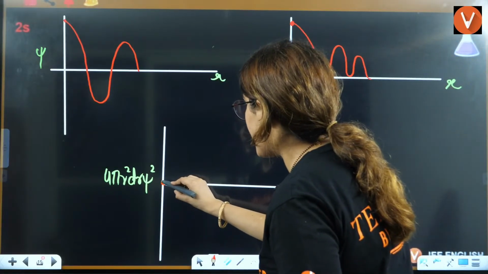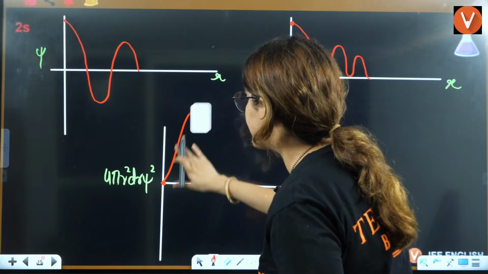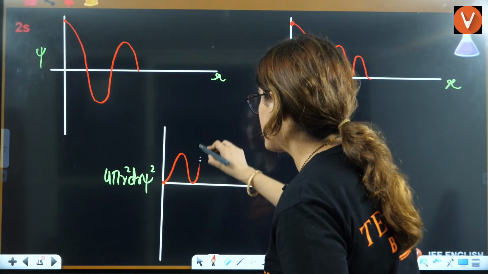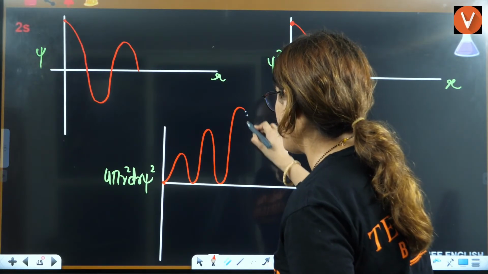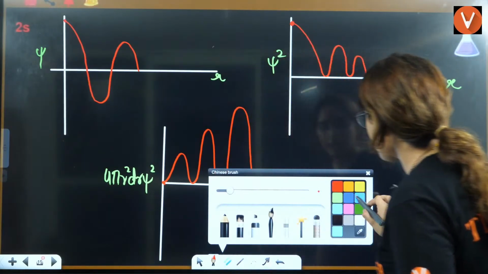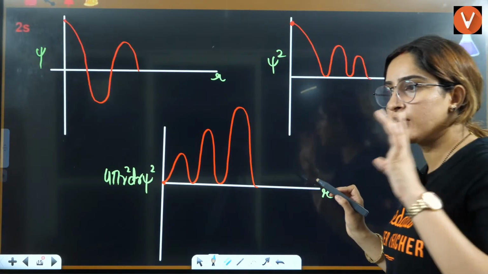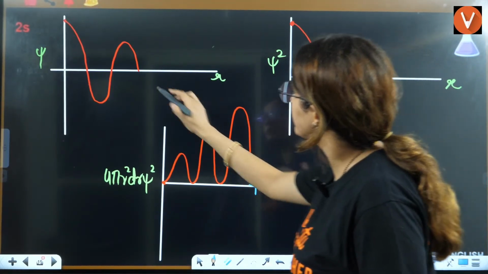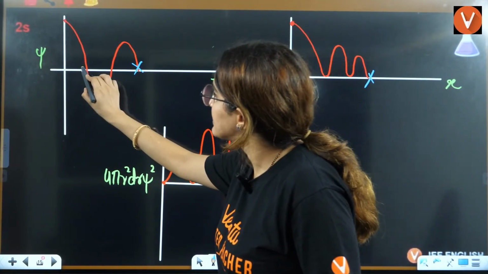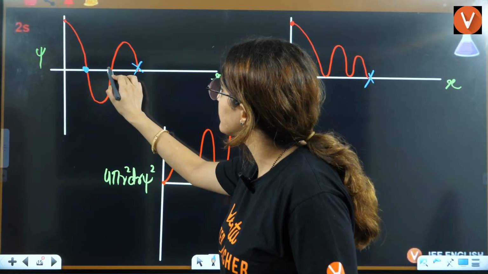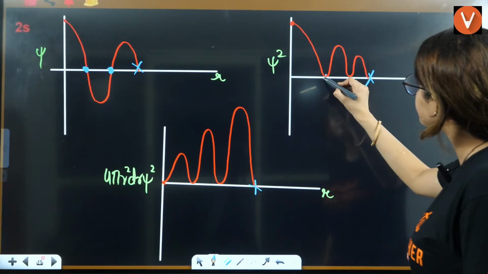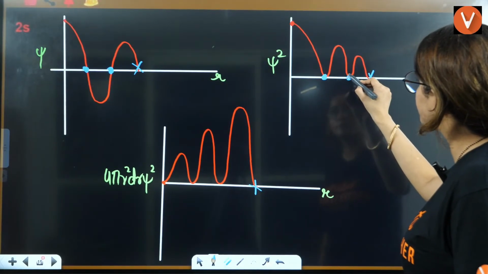And here it will start from minima. Peaks are increasing here, okay? Peaks will increase here. 1, 2, and 3. Now we know that the initial and the final point is never the node. This is never a node, not a node, not a node. This is a node. This is a node, right? This is a node. This is a node.